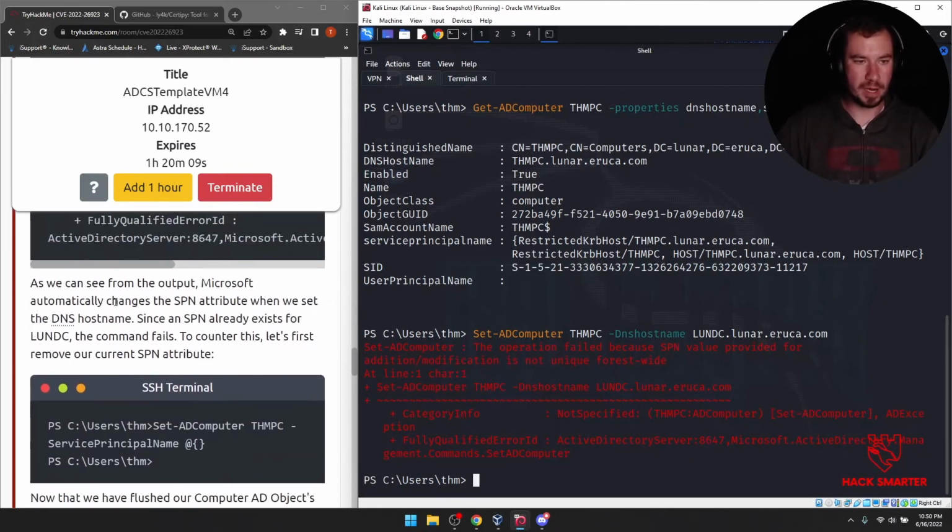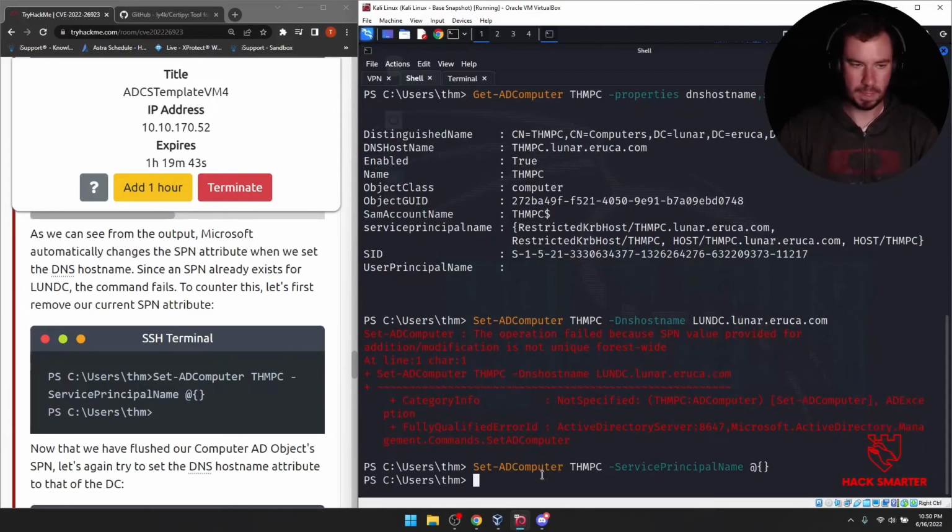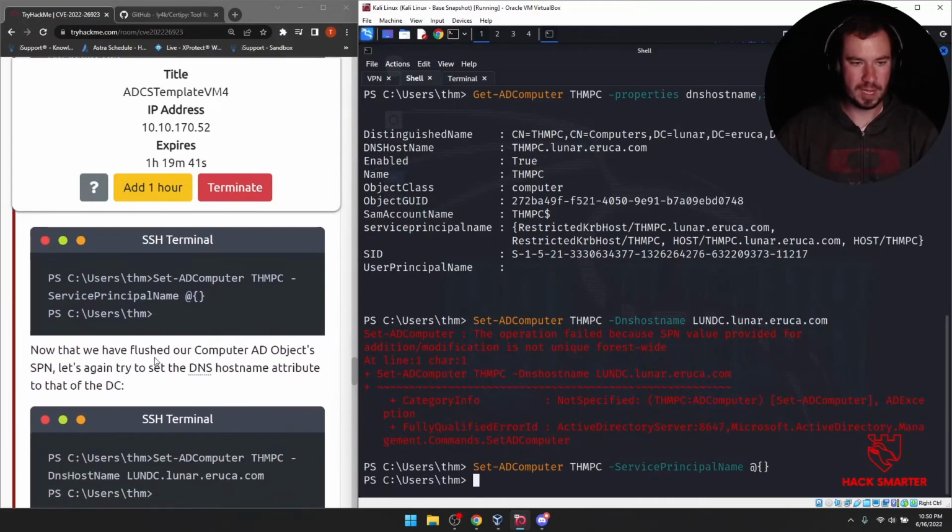As we can see from the output, Microsoft automatically changes the SPN attribute when we set the DNS hostname. Since an SPN already exists for LUNDC, the domain controller, the command fails. To counter this, let's first remove our current SPN attribute. So Set-ADComputer, THMPC, ServicePrincipalName, at, and then this as an empty. Perfect. We flushed our AD computer's object.